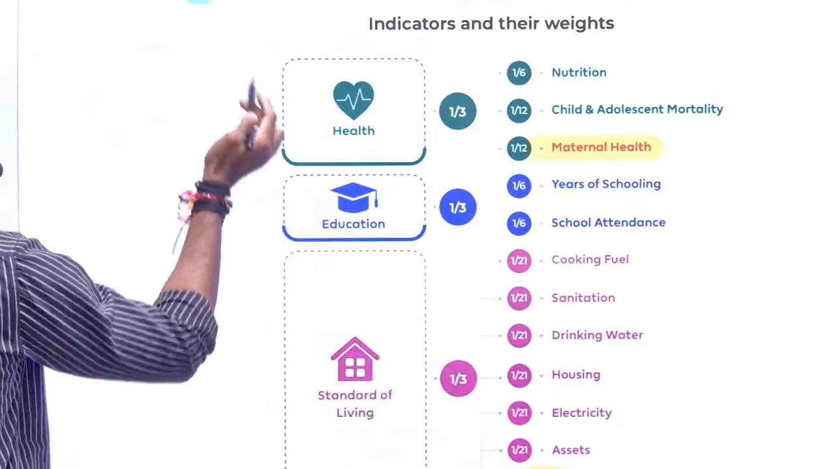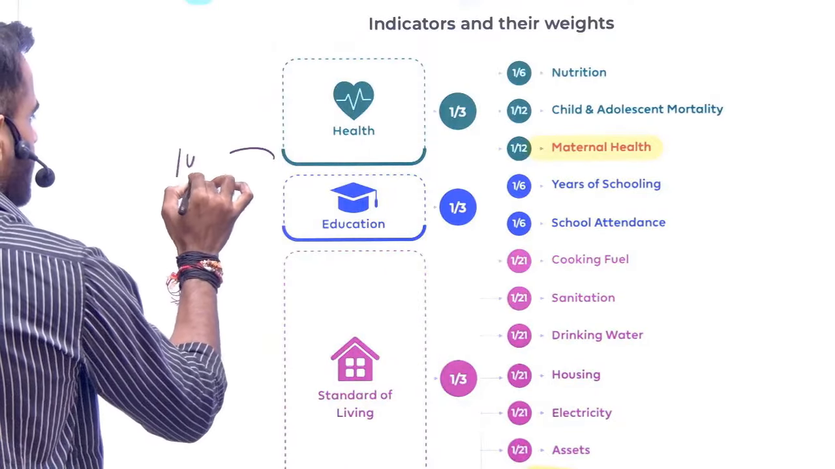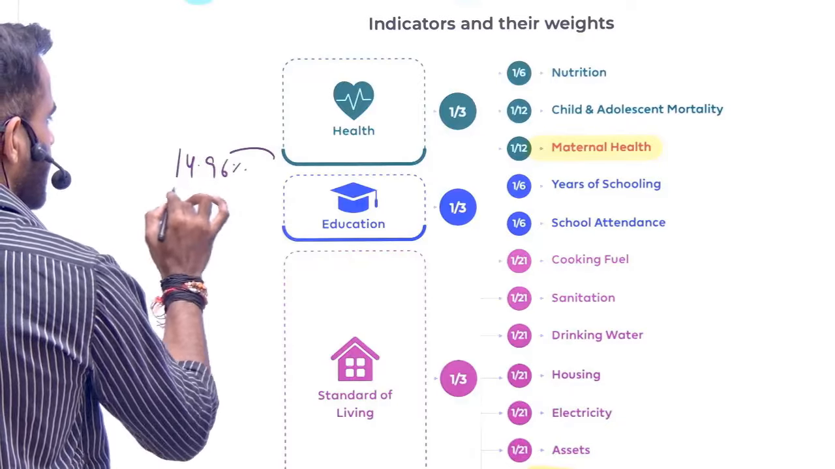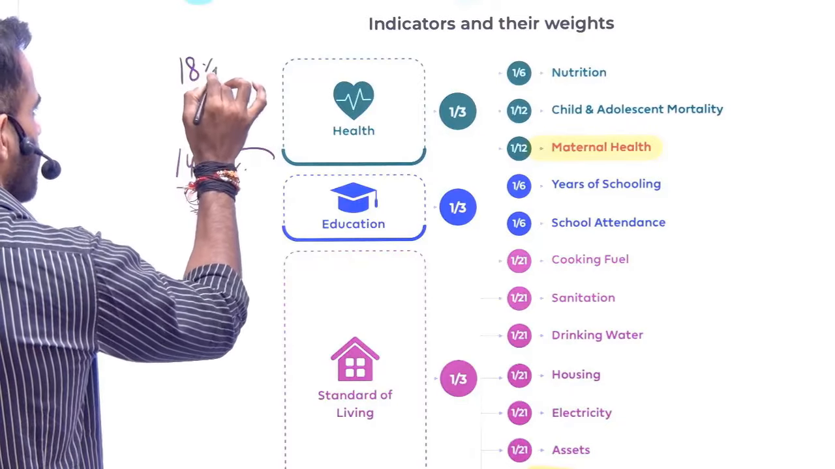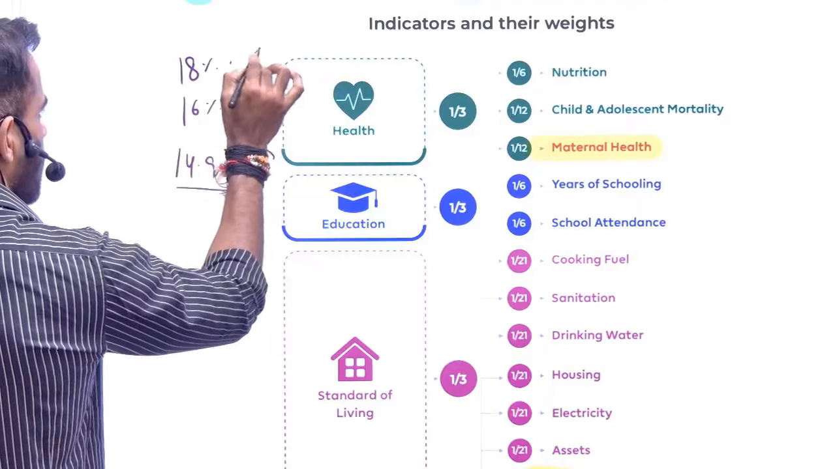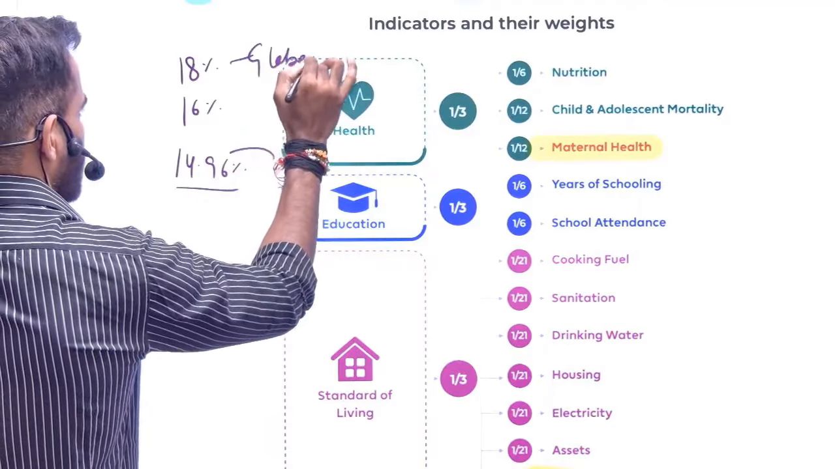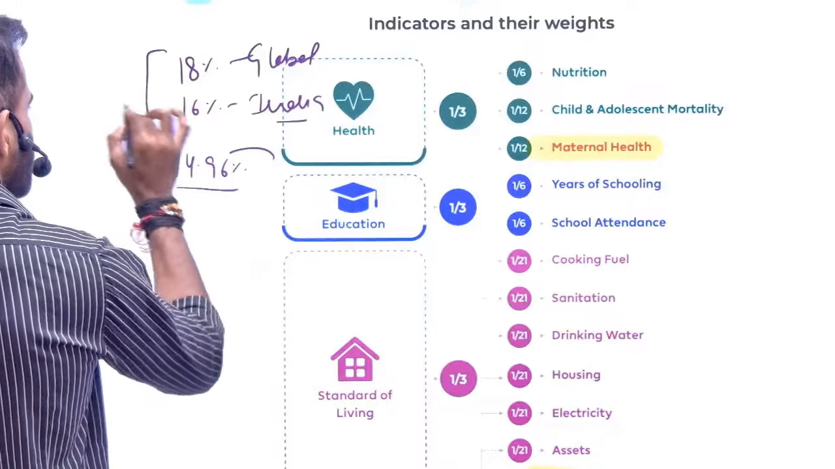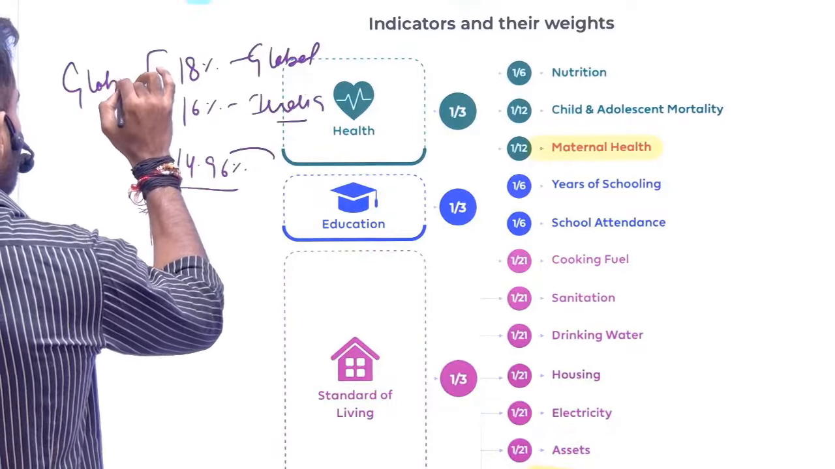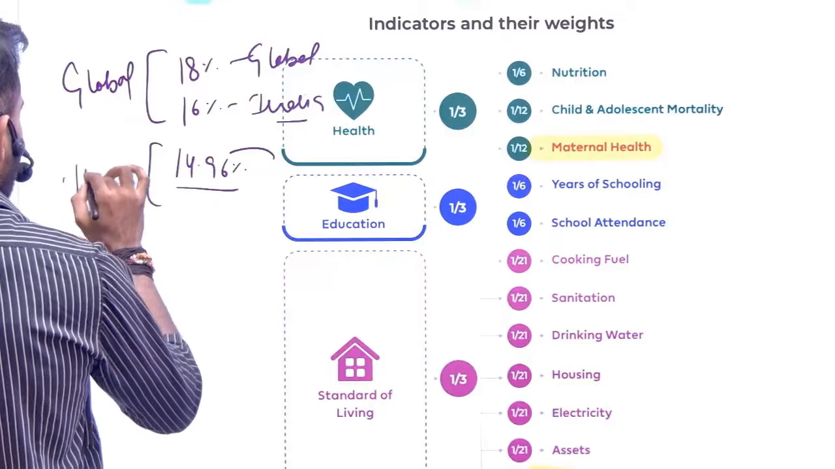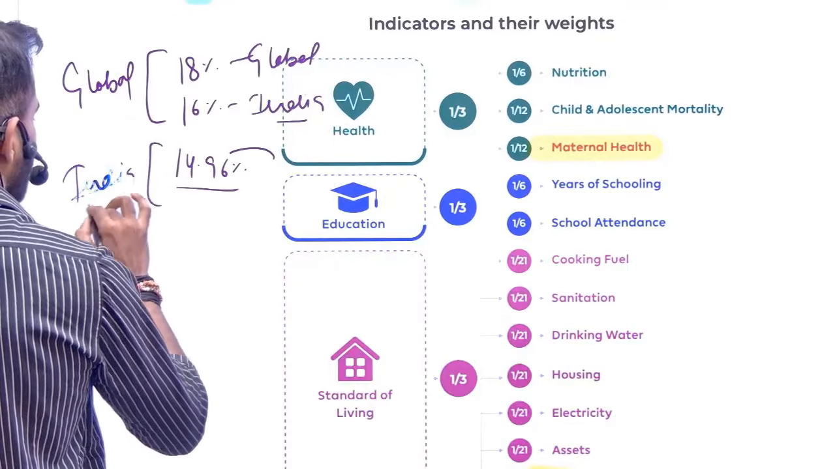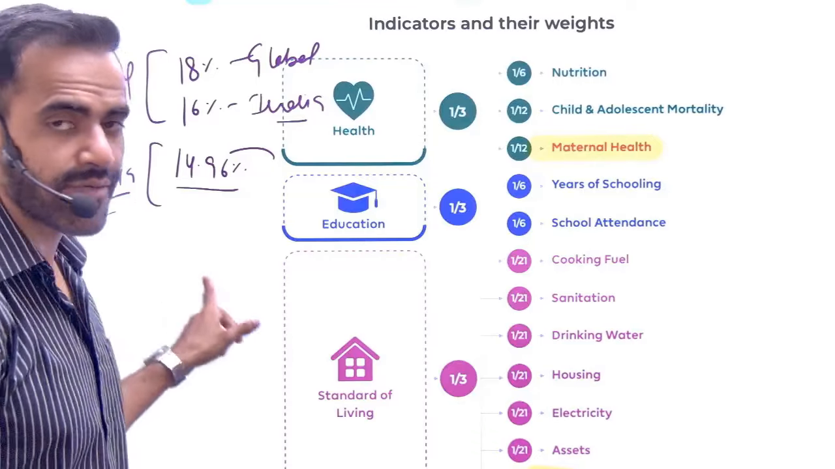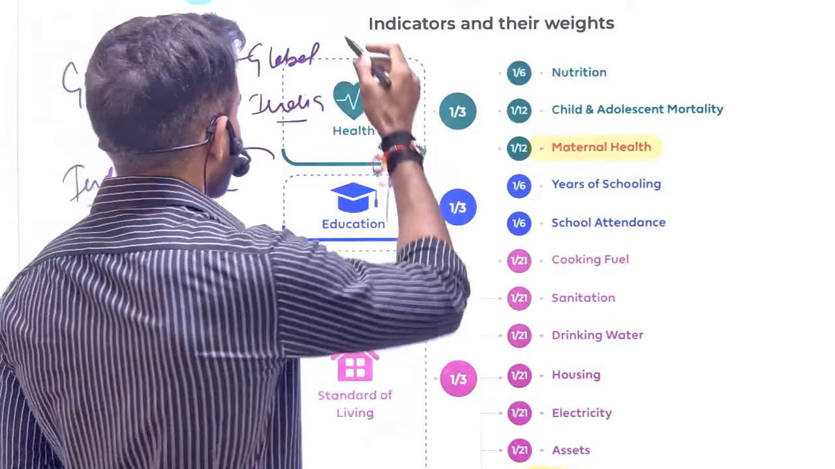As per the India specific index, it is 14.96%. So three data points are there. Globally, as per the global index, 18% is global, and in India it is 16%. This is as per the global report, and as per the India specific report, it is 14.96%. That is the level of multidimensional poverty.